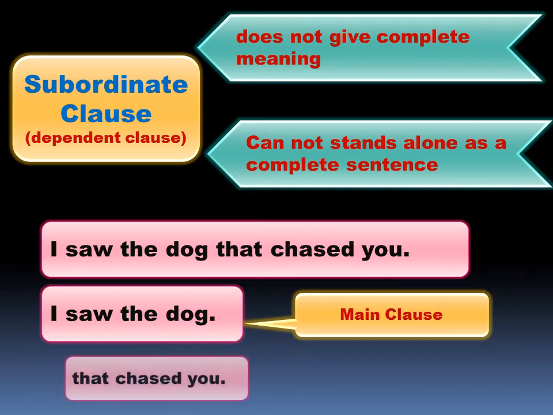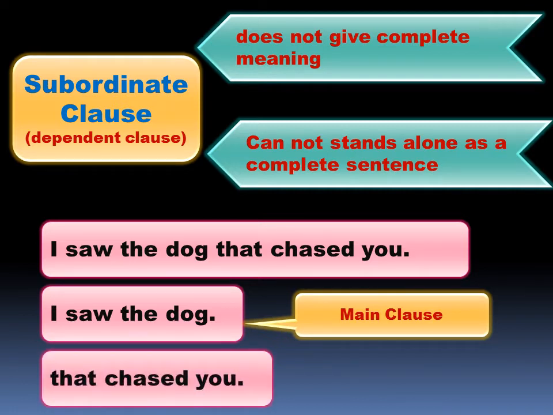On the other hand, the second clause, that chased you, does not give a complete meaning and it cannot stand as a complete sentence. It depends on the main clause. That means the phrase that chased you depends on I saw the dog.